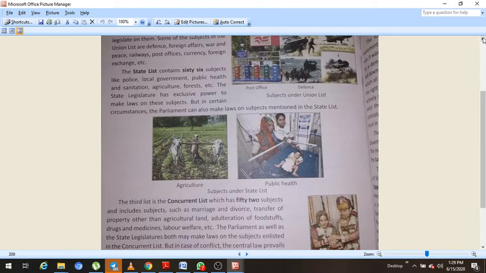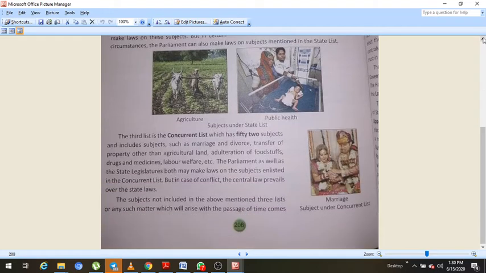So the state governments can make laws on the basis of their local circumstances, but in certain circumstances the parliament can also make laws on the subjects mentioned in this state list, and that might be if there is implementation of state emergency or such things in the state. So the parliament can also make laws on such subjects.